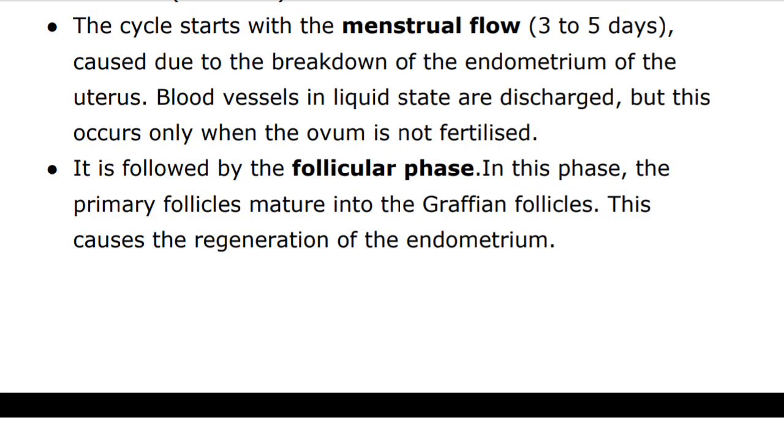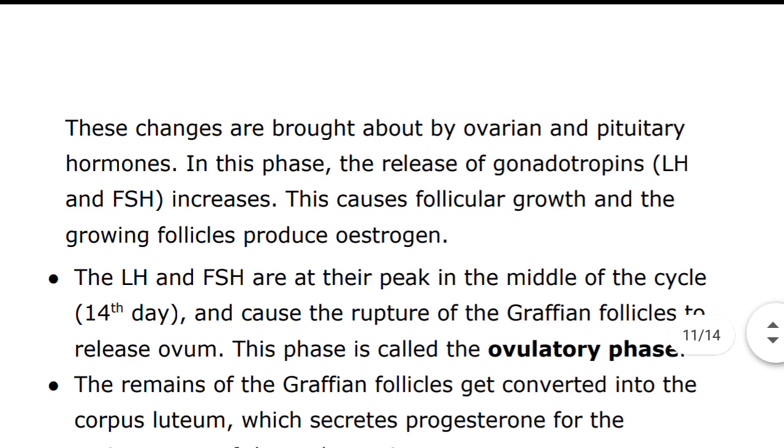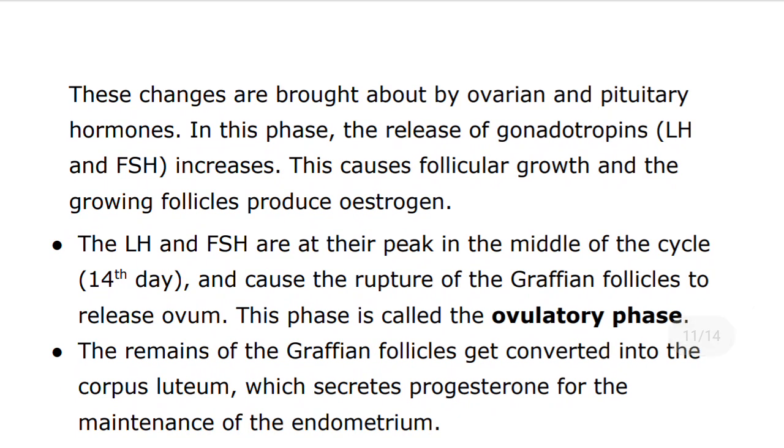The corpus luteum secretes large amounts of progesterone, which is essential for maintenance of the endometrium. Such an endometrium is necessary for implantation of the fertilized ovum and other events of pregnancy.